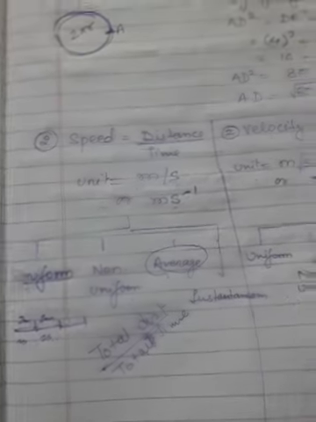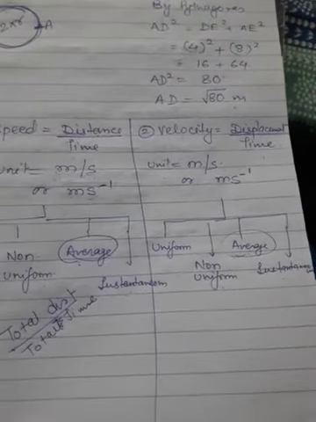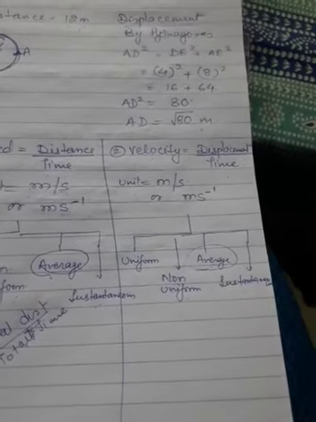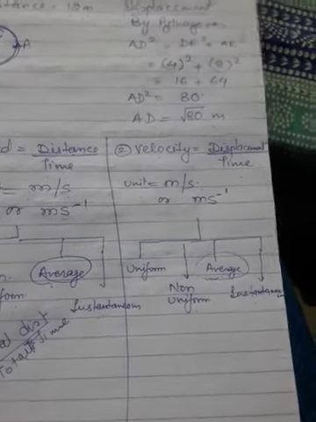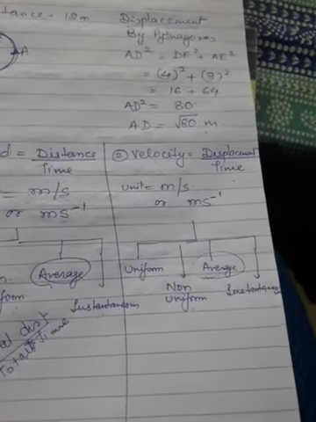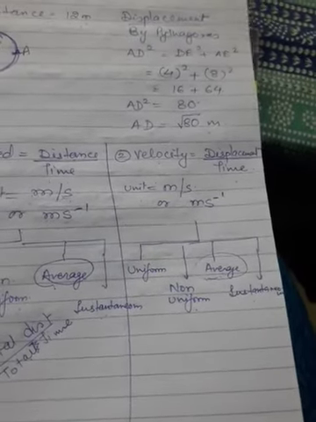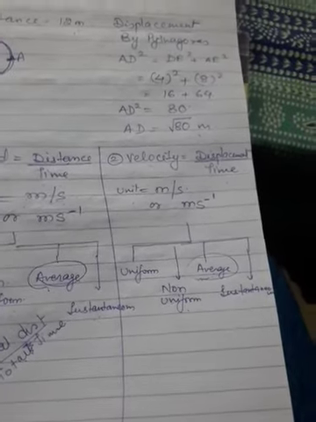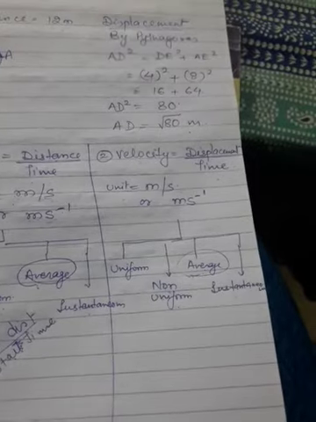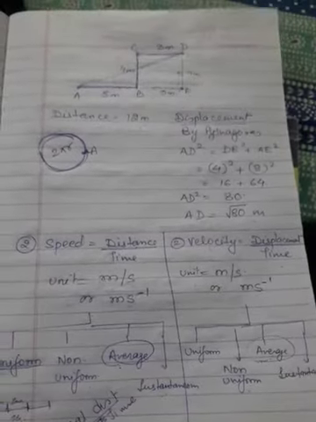Last one, instantaneous velocity. Instantaneous velocity or instantaneous speed is the speed or velocity at a particular time. Suppose a body is moving and started moving at 8 o'clock, and after 10 minutes, that means 8:10, if I need to find the speed of the body at 8:10, then that particular speed at the time of 8:10 is called instantaneous speed or instantaneous velocity. Okay. So in the next class, we'll continue with this further.